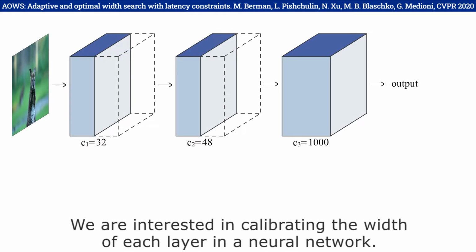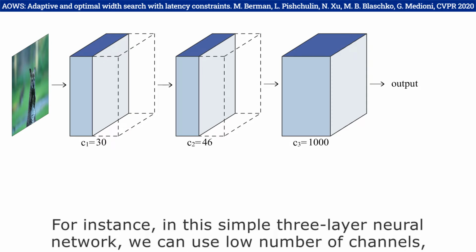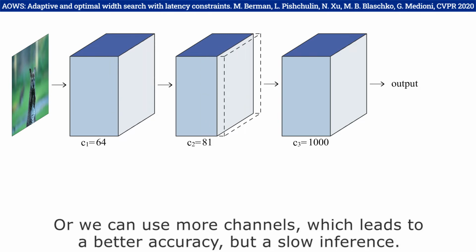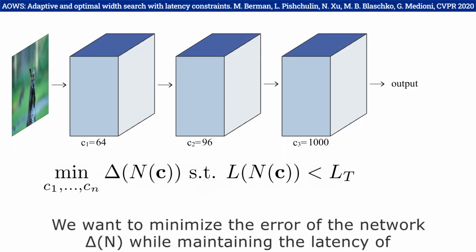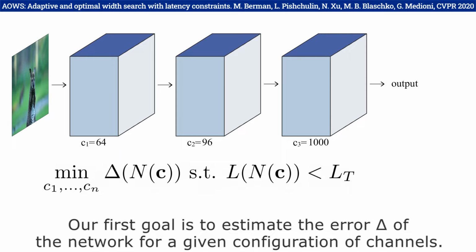We are interested in calibrating the width of each layer in a neural network. For instance, in this simple 3-layer neural network, we can use a low number of channels, which leads to fast inference but poor accuracy on the task. Or we can use more channels, which leads to better accuracy but a slow inference. We want to minimize the error of the network delta of n while maintaining the latency of the network under a fixed target LT.